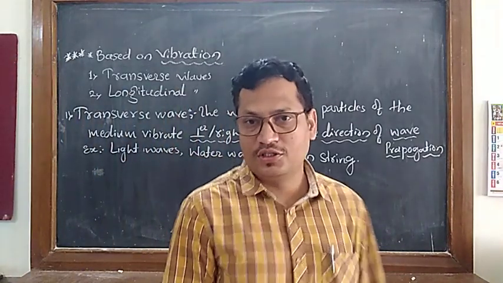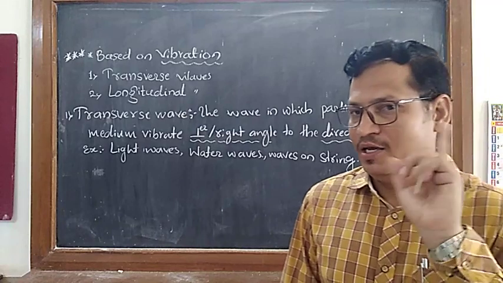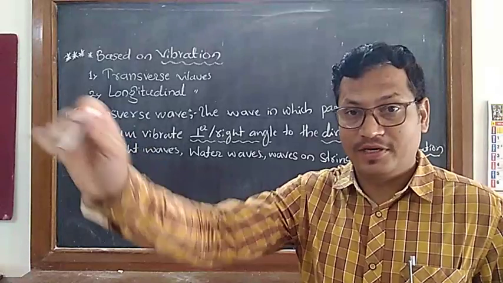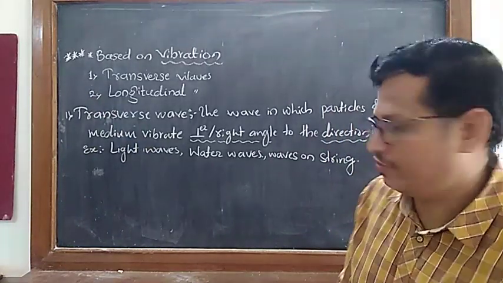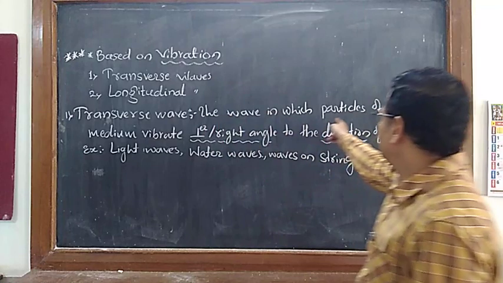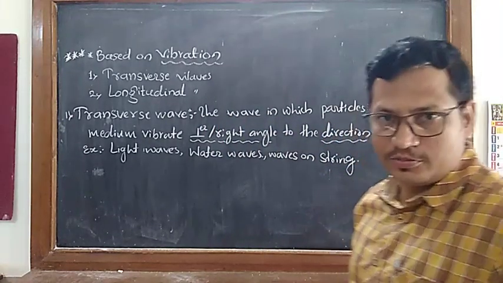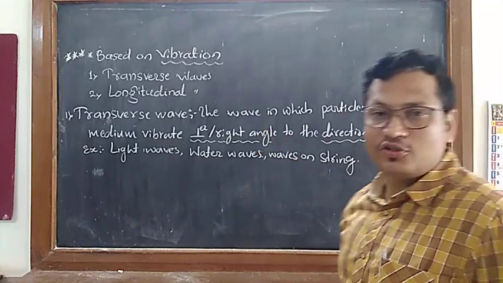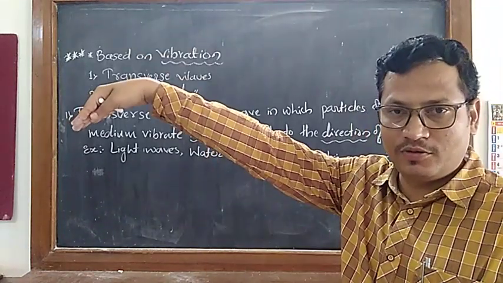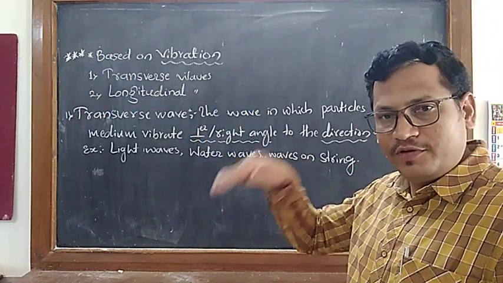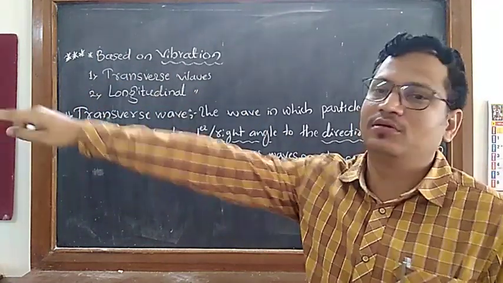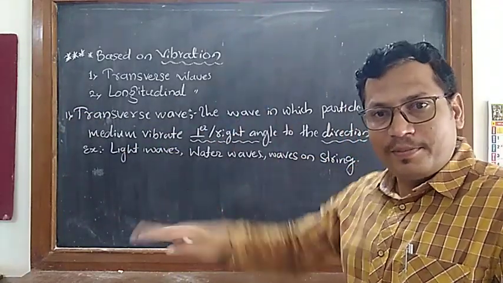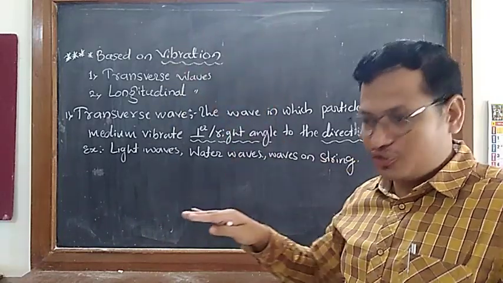The wave in which the particles of the medium... what is meant by wave? Simply the disturbance in the medium. Correct? Disturbance in the medium is called a wave. So here the wave in which the particles of the medium vibrate, how do they vibrate? Perpendicular to the direction of propagation of wave. Suppose the wave is propagating in this direction, the wave is moving in this direction. The particles are vibrating perpendicular to the direction of propagation.